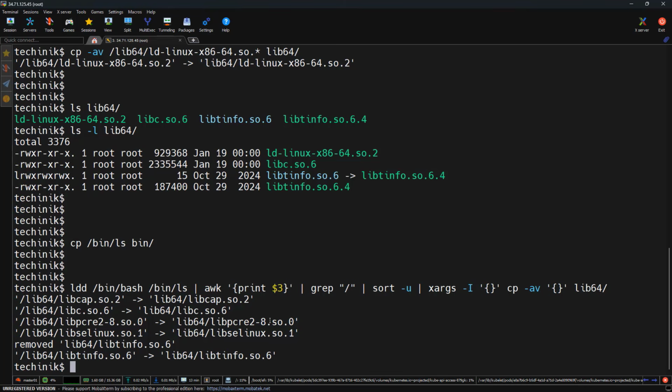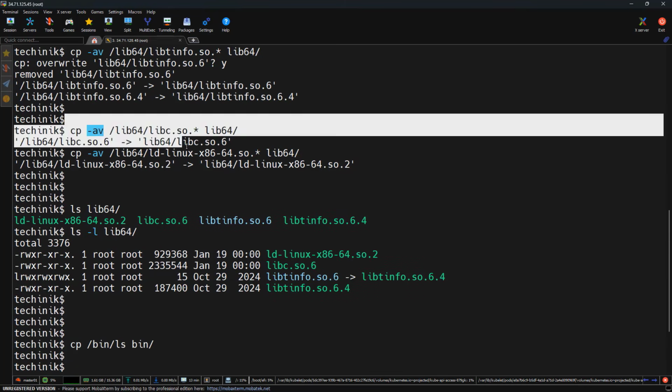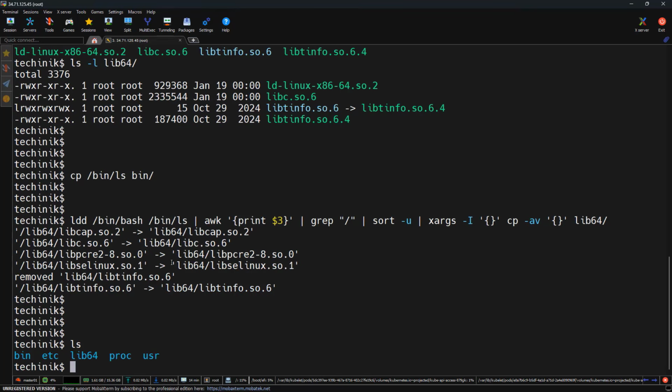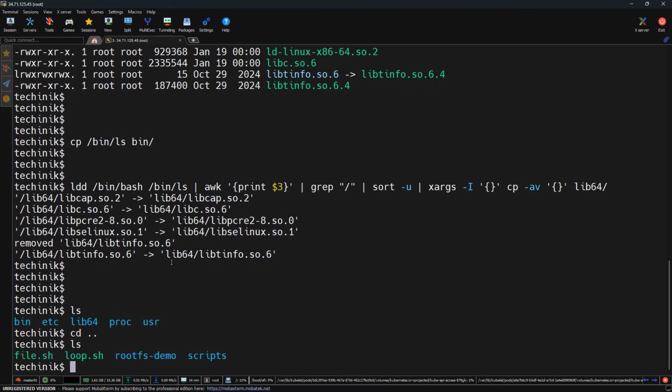Instead of guessing libraries manually, we extract and copy them in one go instead of doing it manually, which we just did for the bash binary. So now our root file system is ready. Let's go one directory back. So this is our root file system directory. We will try to use this as a file system.